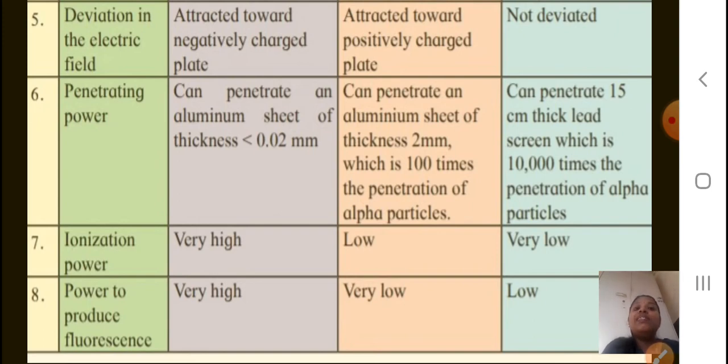Next is the ionization power. Very high for alpha particles, low for beta particles, very low for gamma particles. Power to produce fluorescence: alpha is very high, beta very low, and gamma low.